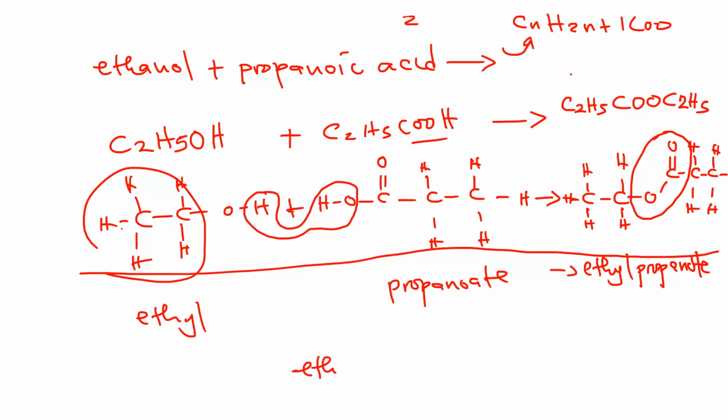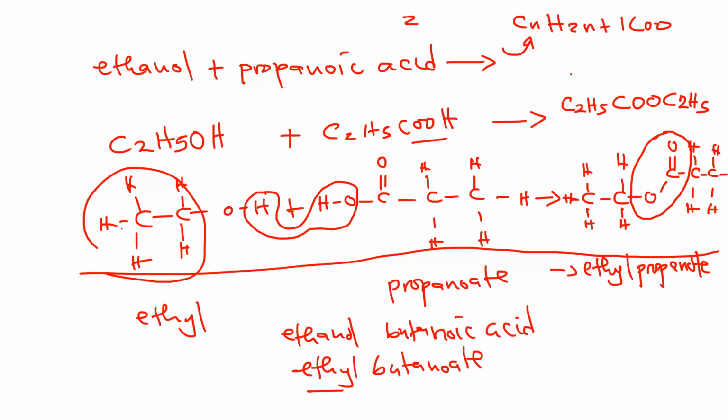For example, if you are given ethyl butanoate, I know that the first part, the alcohol, was ethanol, and the second part, the acid, was butanoic acid. I think it's as easy as that. So the first part comes from the alcohol, the second part comes from the acid. I guess we have no problem up to this point.